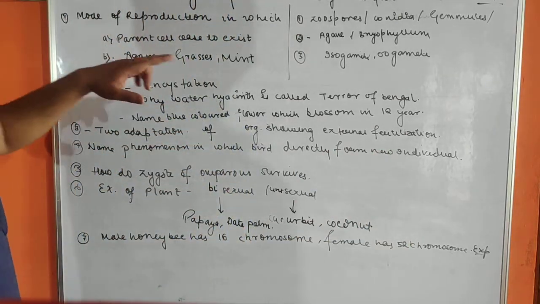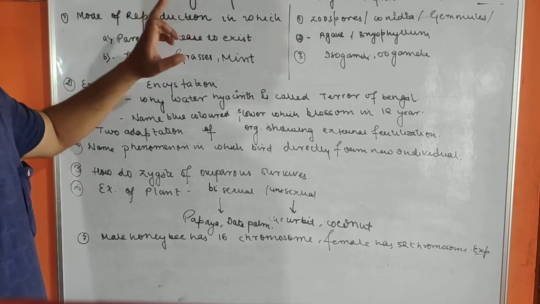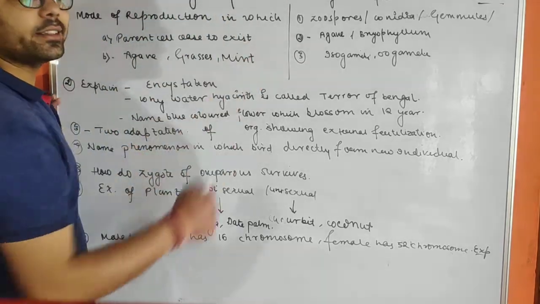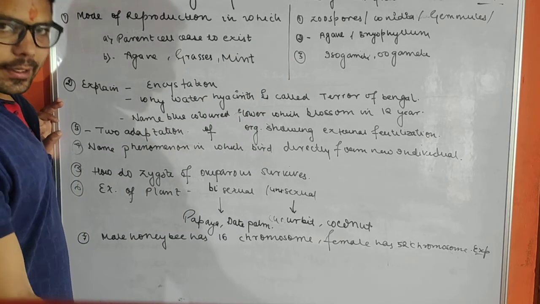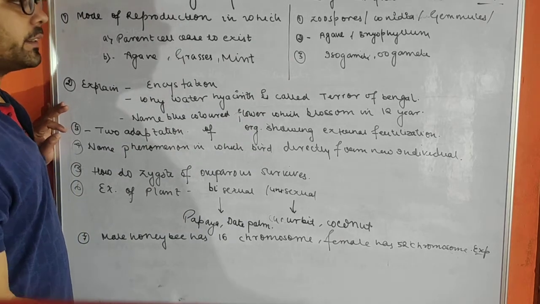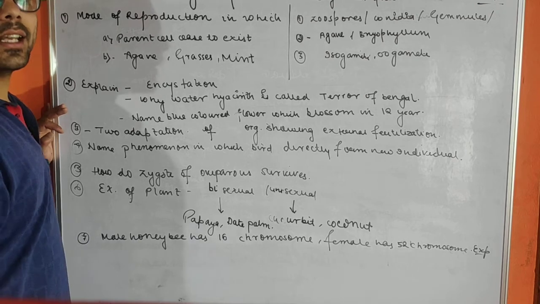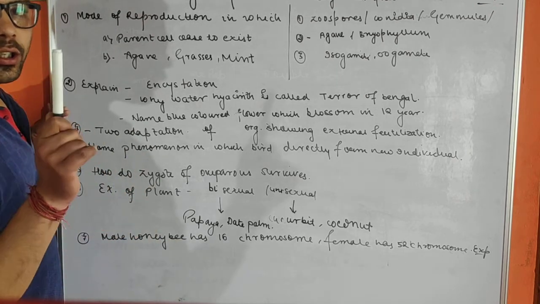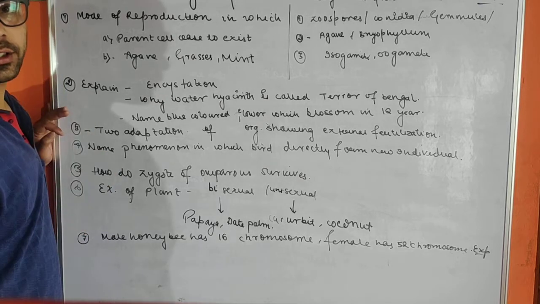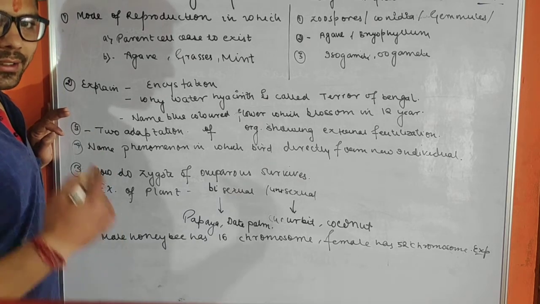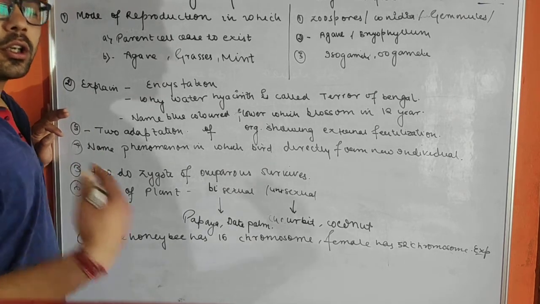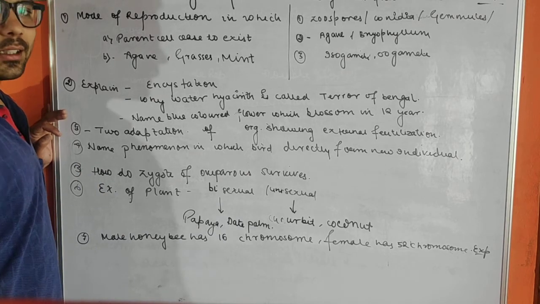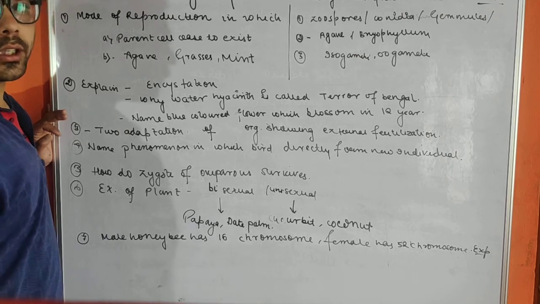Now another question from asexual mode which is mostly asked: what is the mode of reproduction in which parent cells cease to exist? एक ऐसा मोड ऑफ रिप्रोडक्शन बताओ जिसमें पेरेंट सेल एक समय के बाद एग्जिस्ट नहीं करता है. तो खुद ही सोचो. This mode of reproduction is fission. What happens in fission? Parent cell itself divides and forms new daughter cells. तो parent cell इसमें क्या हुआ, खुद exist करना बंद हो गया और क्या बना दिए उन्होंने, daughter cells बना दिए.